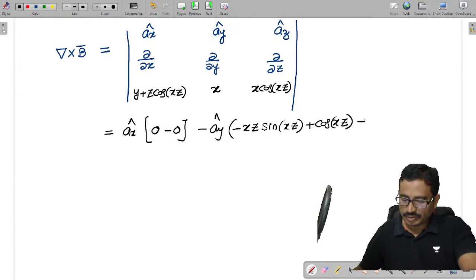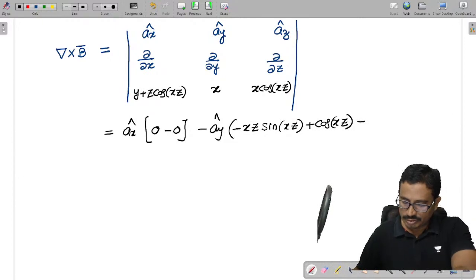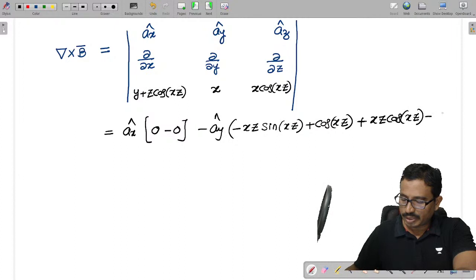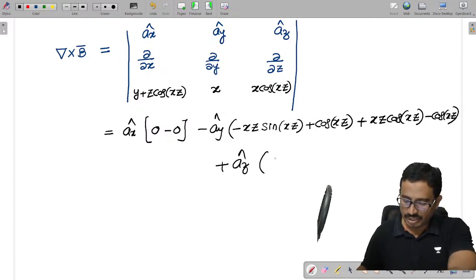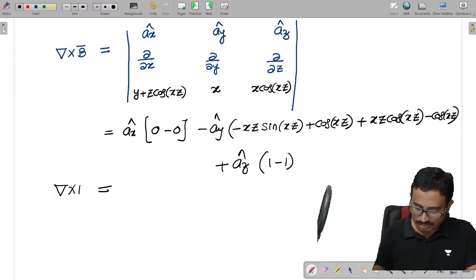Next minus the z derivative, minus 0, which gives plus xz into cos of xz, minus cos xz. Plus az cap into the x derivative, 1. So finally we got del cross vector b which is 0. Now tell me.